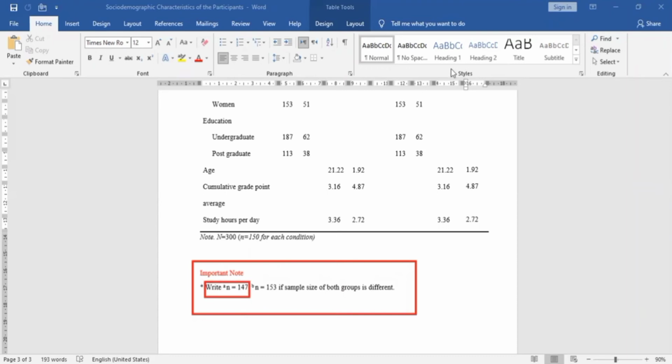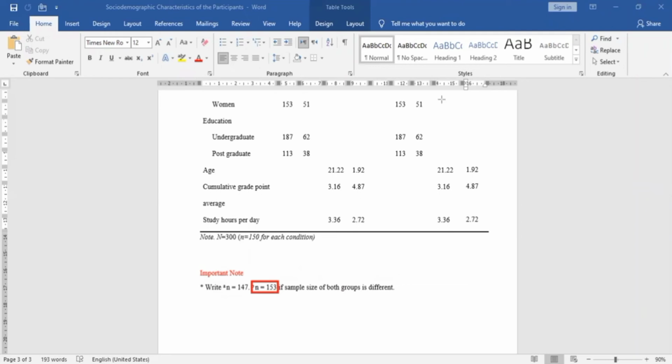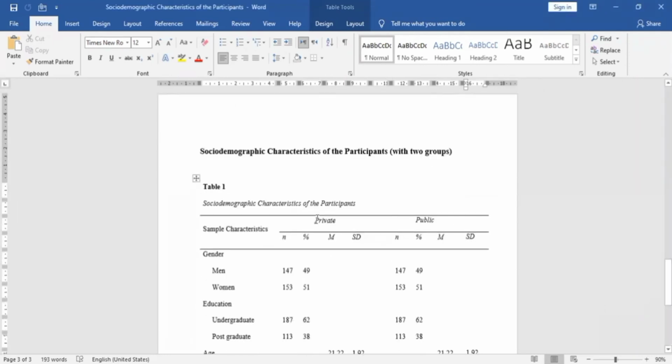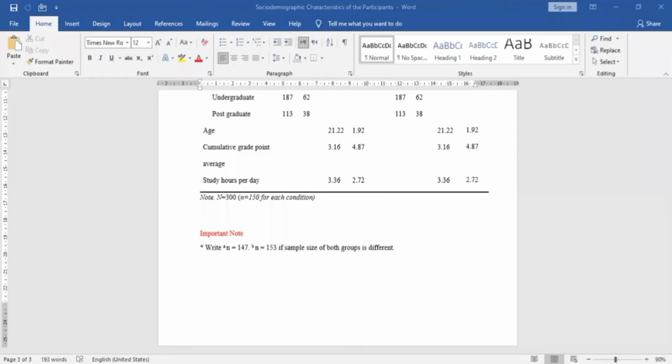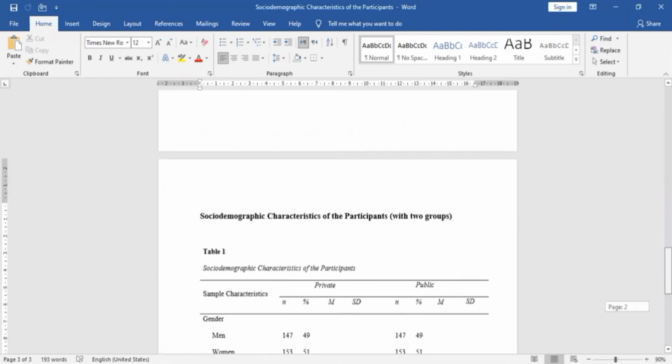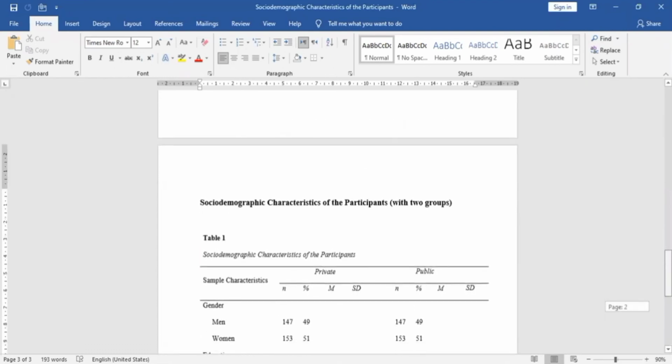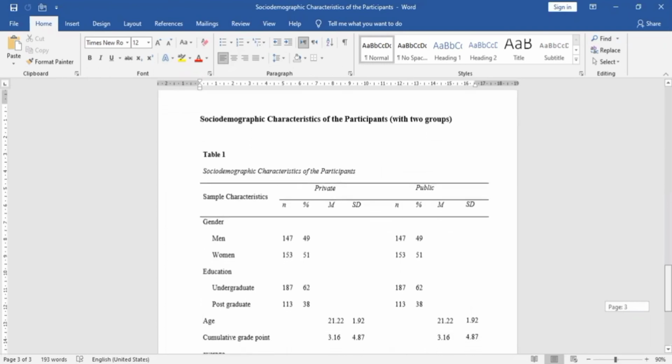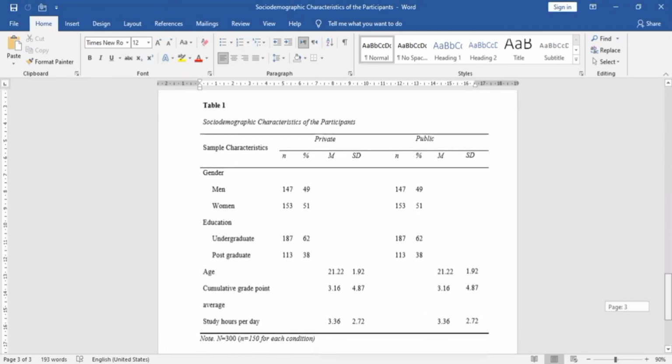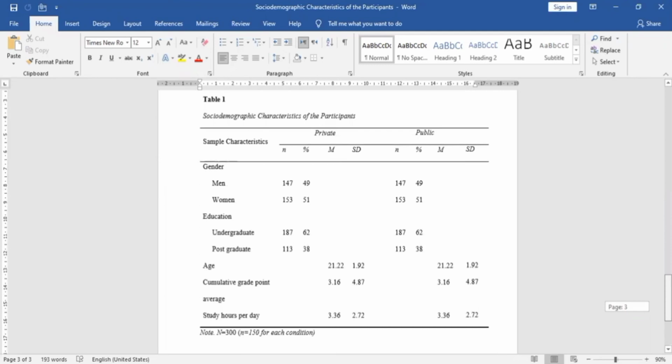Okay, there is one important note: write nA is equal to 147 and nB is equal to 153 if the sample size of both groups is different. If we have a different sample size in both groups, then you need to denote them with A and B, and then you will write in the note the n of A is equal to this and the n of B is equal to this. In this case, we have the same sample size, so we have written n is equal to 150 for each category. So this is the table of socio-demographic characteristics of the participants.